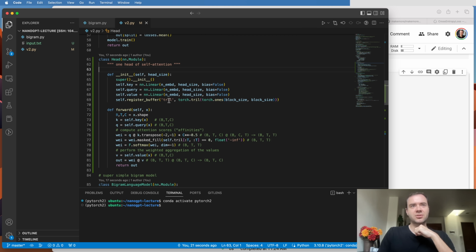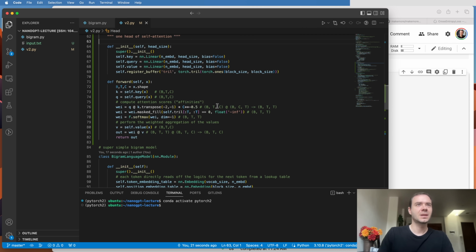Now here, I'm creating this tril variable. tril is not a parameter of the module. In PyTorch naming conventions, this is called a buffer. It's not a parameter, and you have to assign it to the module using register_buffer. So that creates the tril, the lower triangular matrix. When we're given the input x, this should look very familiar now. We calculate the keys, the queries, and the attention scores. We normalize them, so we're using scaled attention here. Then we make sure that the future doesn't communicate with the past, so this makes it a decoder block. And then softmax, and then aggregate the values and output.